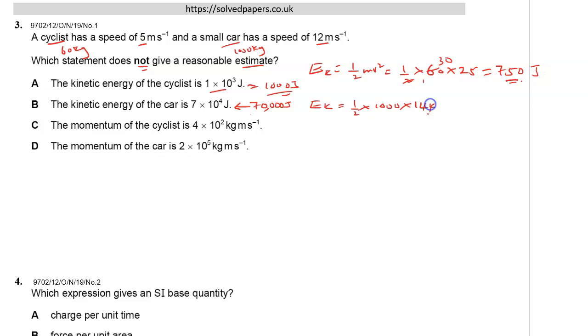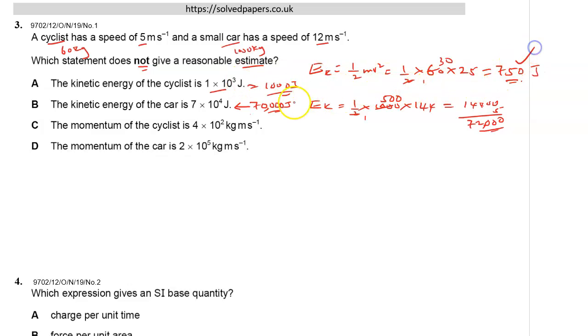Therefore, it is 144. 500 times this will be 14400 times 5, which is 70,000.